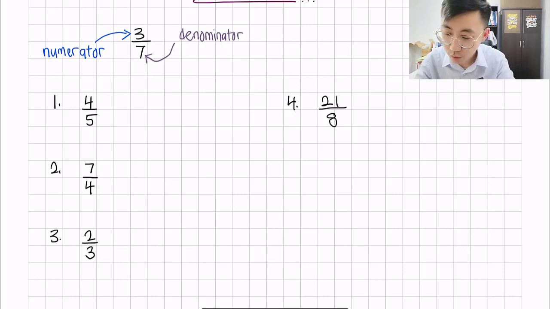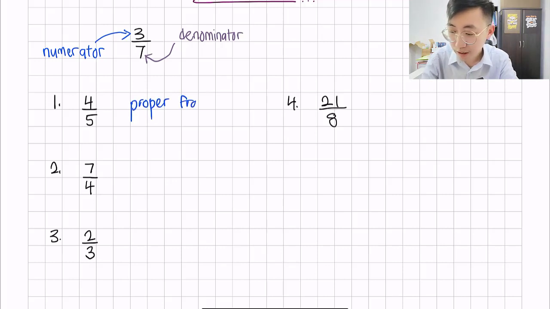This 7 over here is what we call the denominator. Now, you have to know the types of fractions. So let's go through the examples. Number 1, we have 4/5. When you see the top number smaller than the bottom number, like 4 is smaller than 5, this is what we call a proper fraction. Right? Proper fraction.